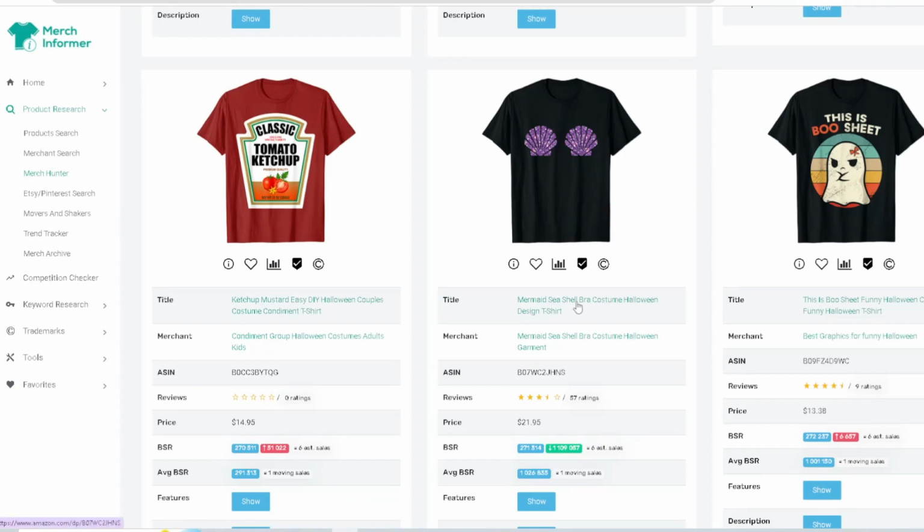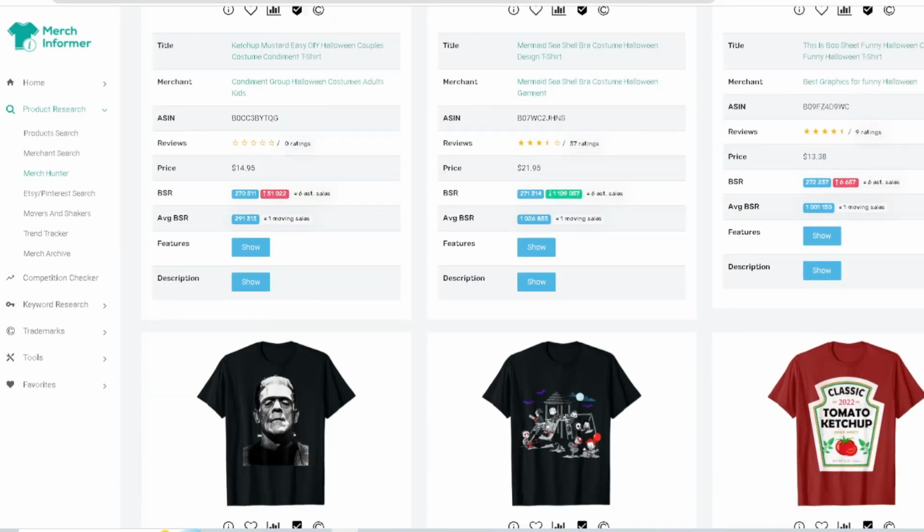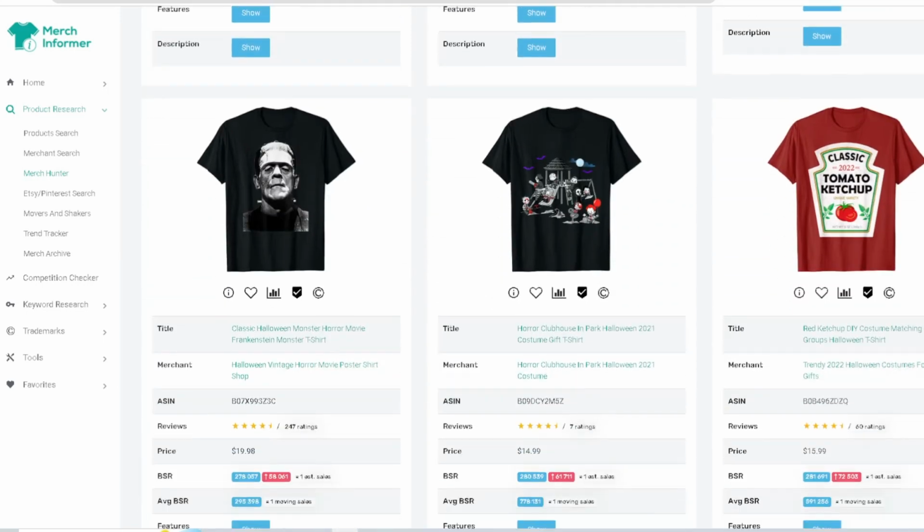And then the next one, mermaid seashell bra. You're going to see they're basically using the seashell as a bra. Okay, this is more for a woman, right? This is Boo Sheet. Really cool design, cute little bow on top of the ghost. Looks like the ghost is mad, right? So don't forget about understanding the design. If you have a certain illustration, certain custom graphics, that right there will help you stand out from your competition because it'll be unique and different from everyone else.